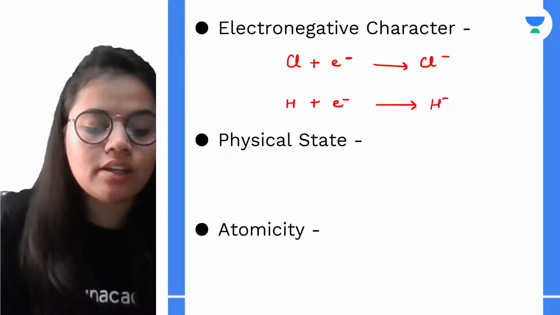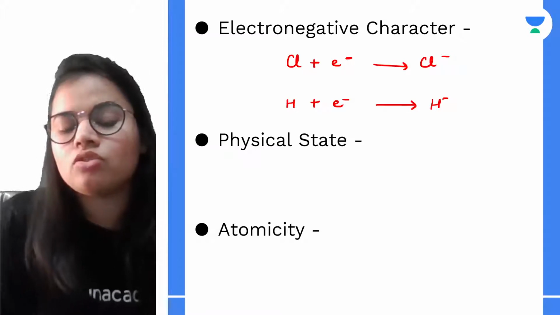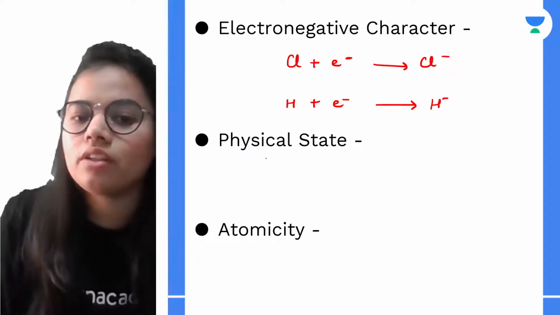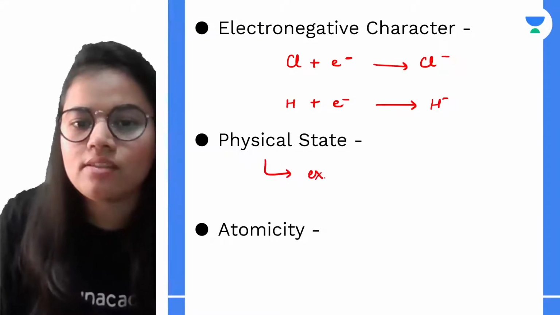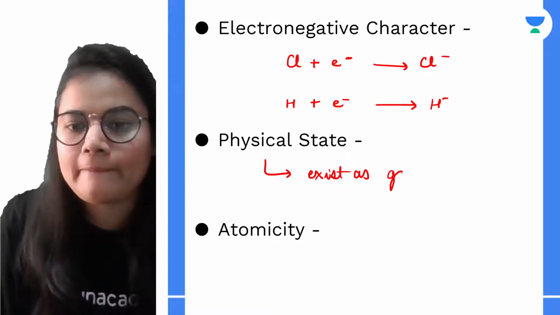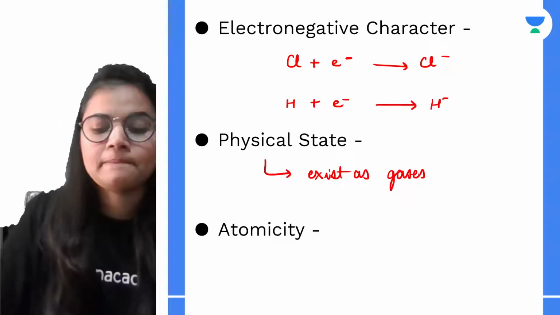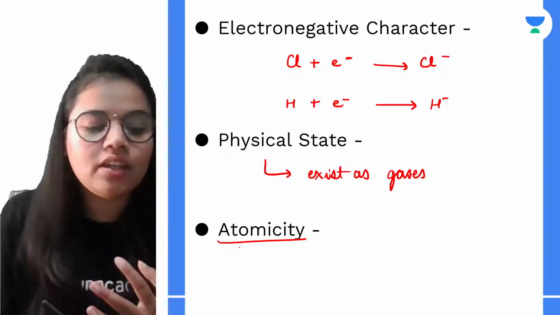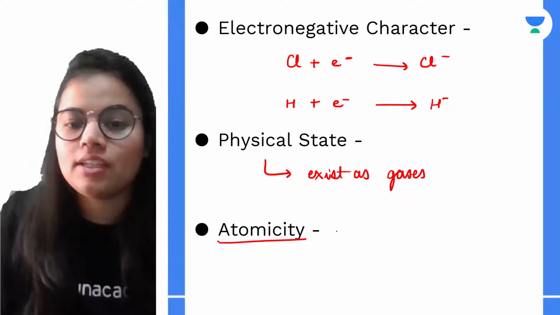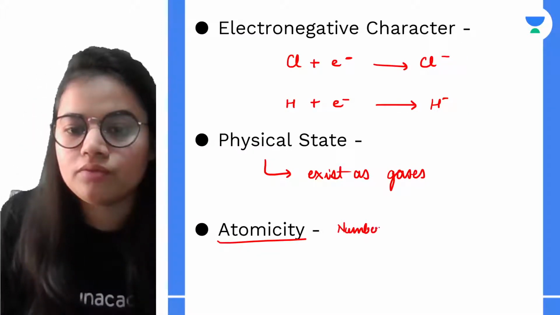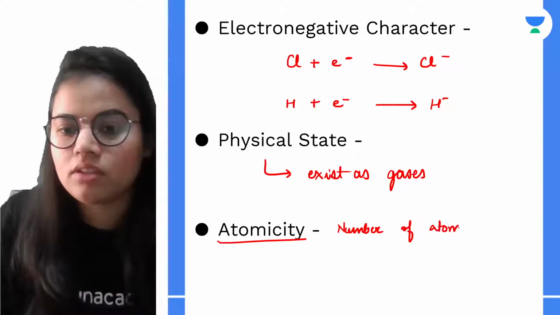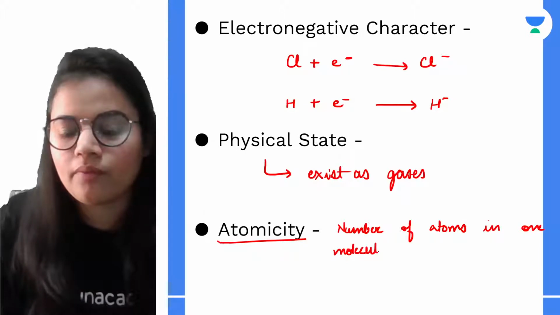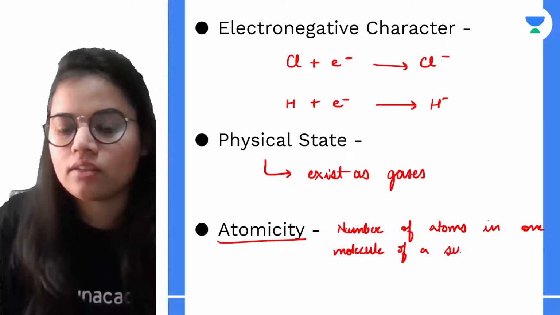Next is the physical state. If I talk about halogens, they normally exist as gases, fluorine, chlorine, etc. And hydrogen also is a gas. So they exist as gases, correct? Now atomicity. What do we mean by atomicity? It is the number of atoms in one molecule of a substance.